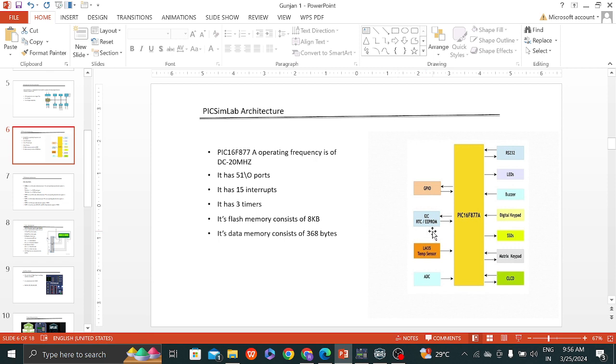The PICSimLab architecture includes GPIO (general purpose input output), I2C (Inter-Integrated Circuit), EEPROM (electrically erasable programmable read only memory), temperature sensor, ADC (analog to digital converter), CLCD (character liquid crystal display), matrix keyboard, digital keypad, buzzer, LED (light emitting diode), and RS232.